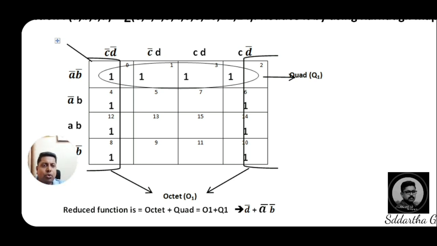See here, 2 adjacent 4 ones, so totally 8 ones. So this is what we call an octet by using the map rolling method. I am grouping 8 adjacent ones. Adjacent means between first and last adjacent ones. But now, how do we cancel the octets by adjacent ones and complements? Previously I said, when we are getting an octet, the result should be a single variable. So if I cancel like this, if you are observing,